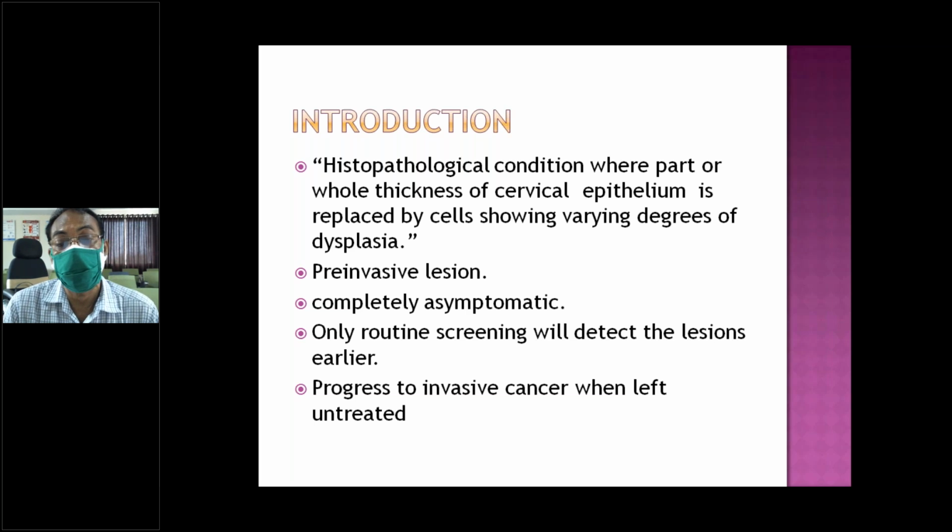Before knowing dysplasia, you should know metaplasia, metaplasia of the cervical squamous epithelium. There is a junction in the cervix between ectocervix and endocervix, the squamocolumnar junction, the transformation zone, where the cells are very active.